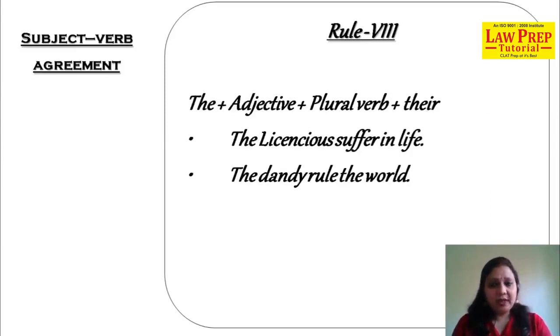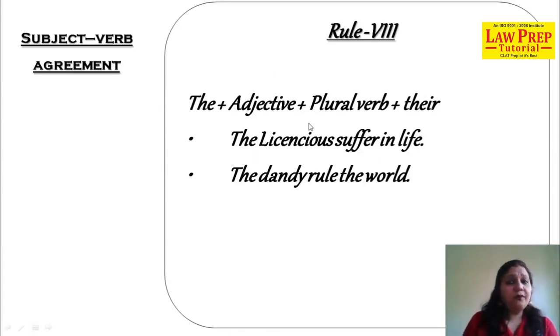Now turning to rule number 8. Rule number 8: the plus adjective plus plural noun plus their. Very, very important rule. The plus adjective. Please see there's no noun. So this adjective will do the role of noun. This adjective will do the role of noun. And we'll have which verb? Plural verb. And we'll have which usage? There. See the examples.